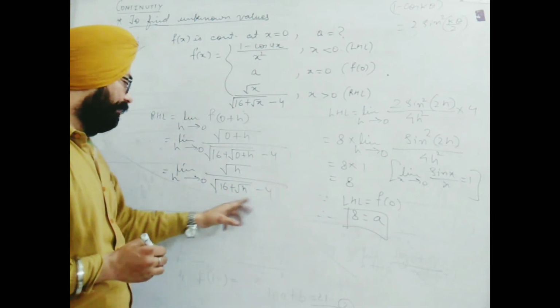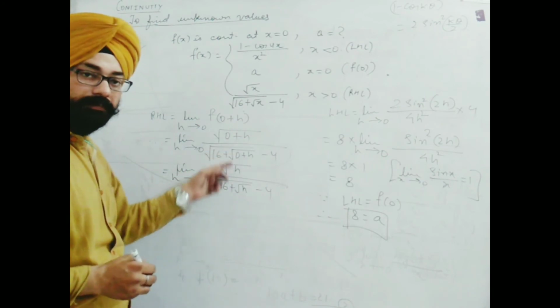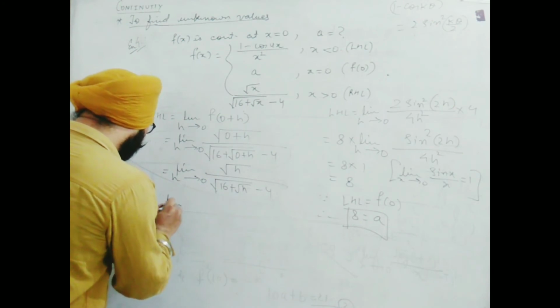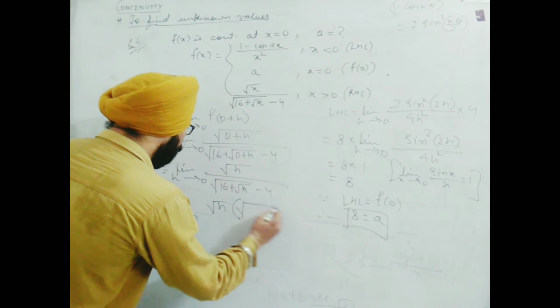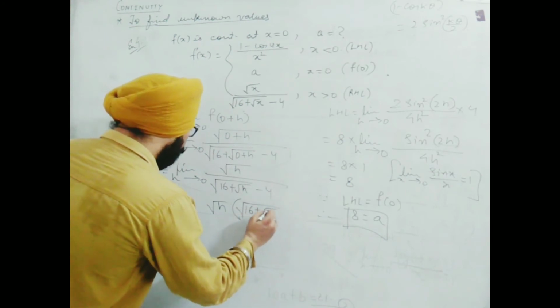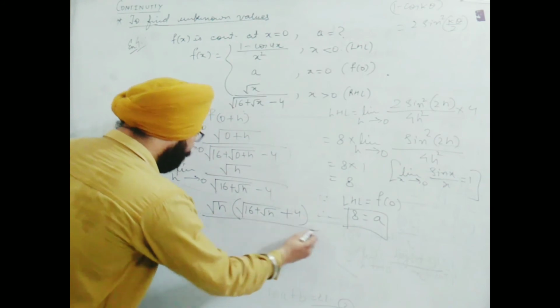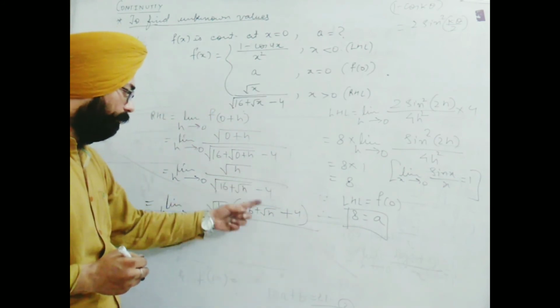Now this denominator will be rationalized, because if I put h equal to 0, this will become 0 upon 0. So if rationalized, we get limit h tends to 0, root h in bracket root 16 plus root h plus 4. What I did, you can see, I have multiplied by this expression in denominator and numerator both.